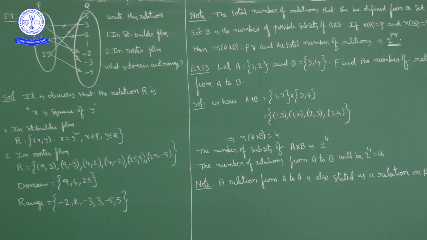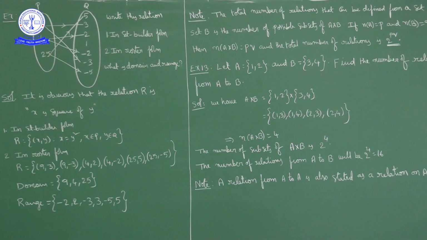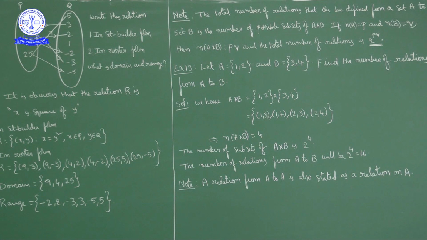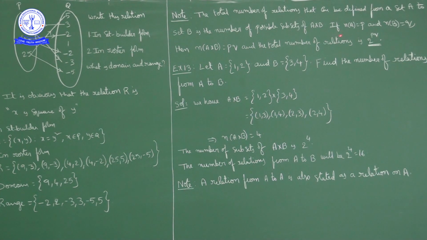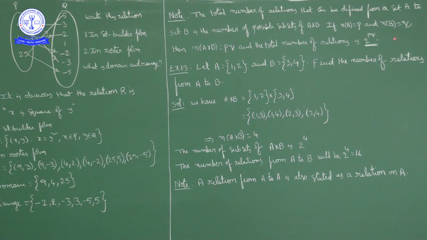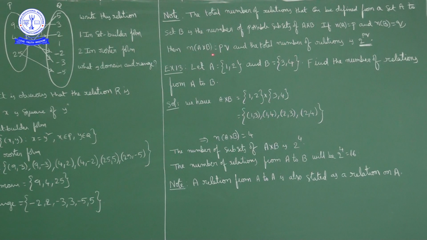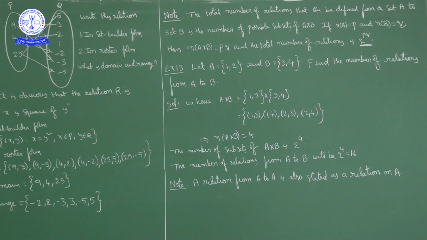So n of A is equal to P and n of B is equal to Q. Then the number of elements in their Cartesian product, n of A cross B, is P into Q. If A cross B has PQ elements, the total number of subsets is 2 power PQ. So the total number of relations is also 2 power PQ.